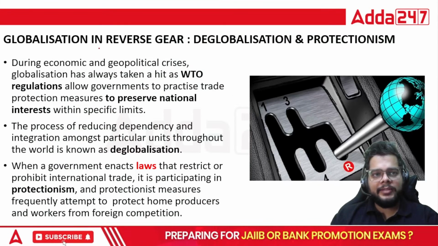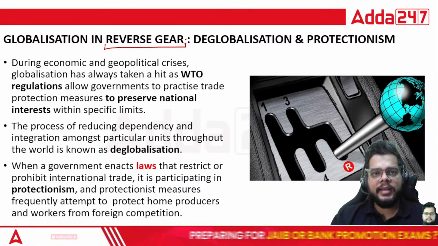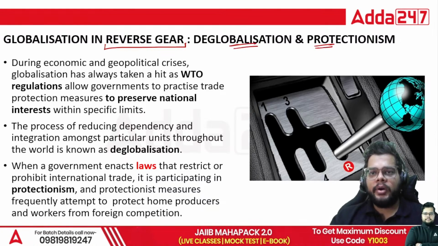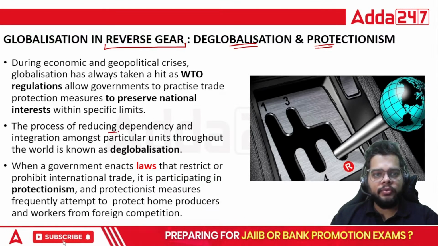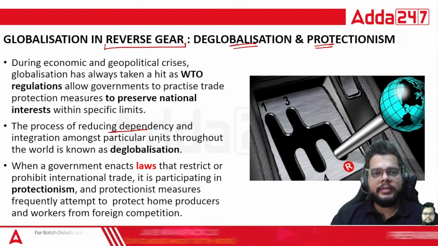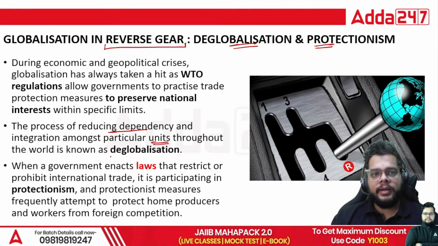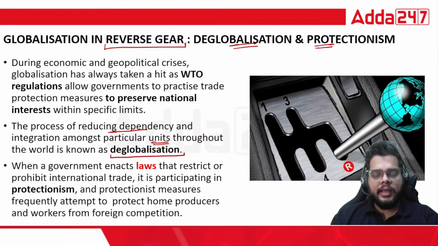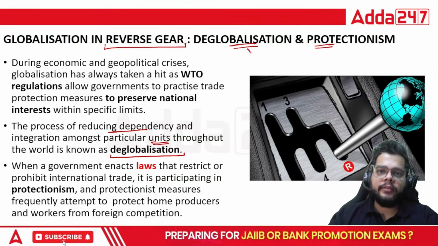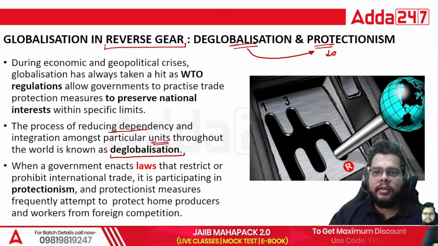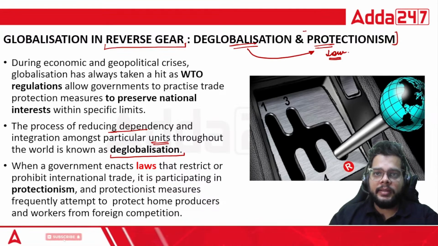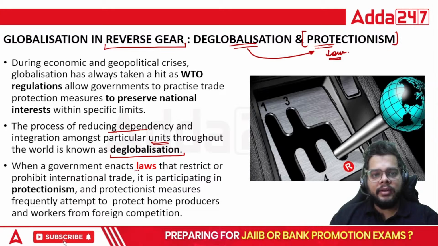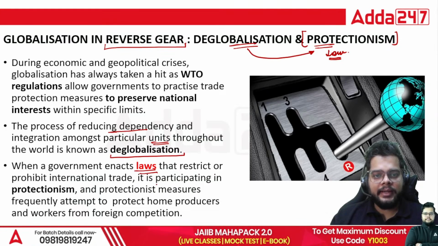So, for the explanation part, globalization in reverse gear is known as deglobalization and protectionism. Deglobalization, as I have just told you, is the process of reducing the dependency and integration amongst the particular units throughout the world. And when I talk about backing this process of deglobalization with a particular law, enacting some law in your country, then it is protectionism. So when a government enacts laws that restrict or prohibit international trade, it is participating in protectionism.